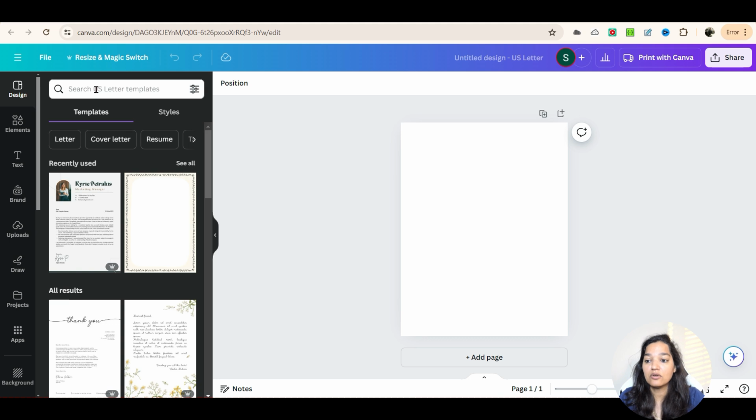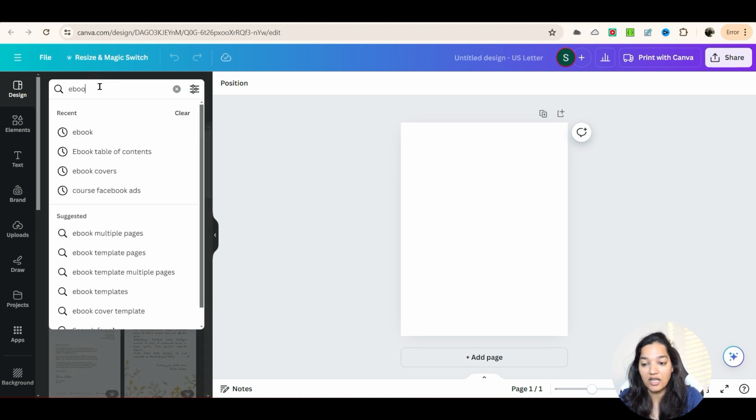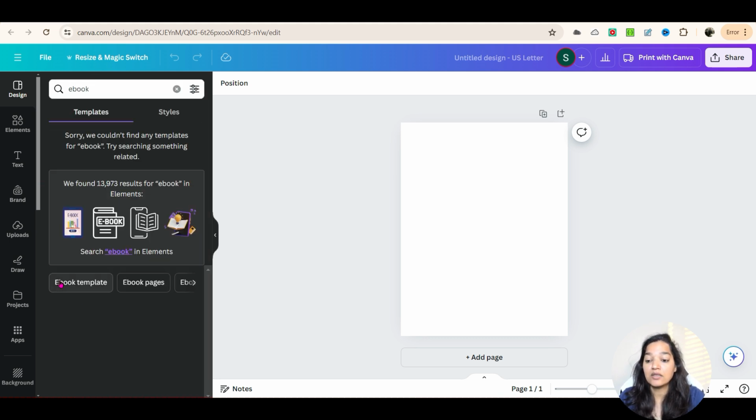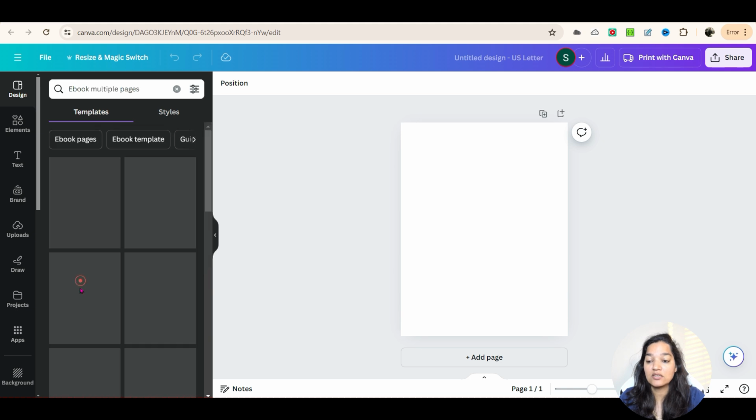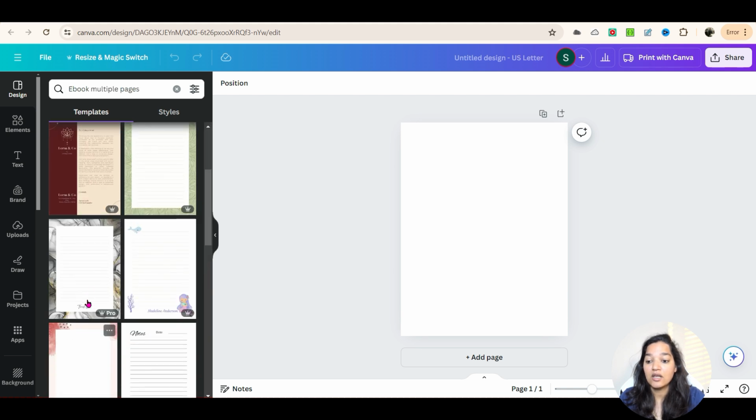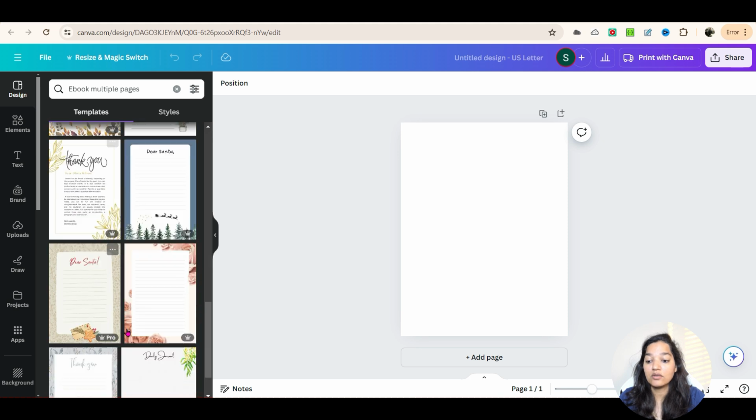So here, if you look for ebook over to your left hand side under the design, there are ebook templates or ebook pages that are available. So you can use this information, ebook multiple pages. You will get an idea on what to write.